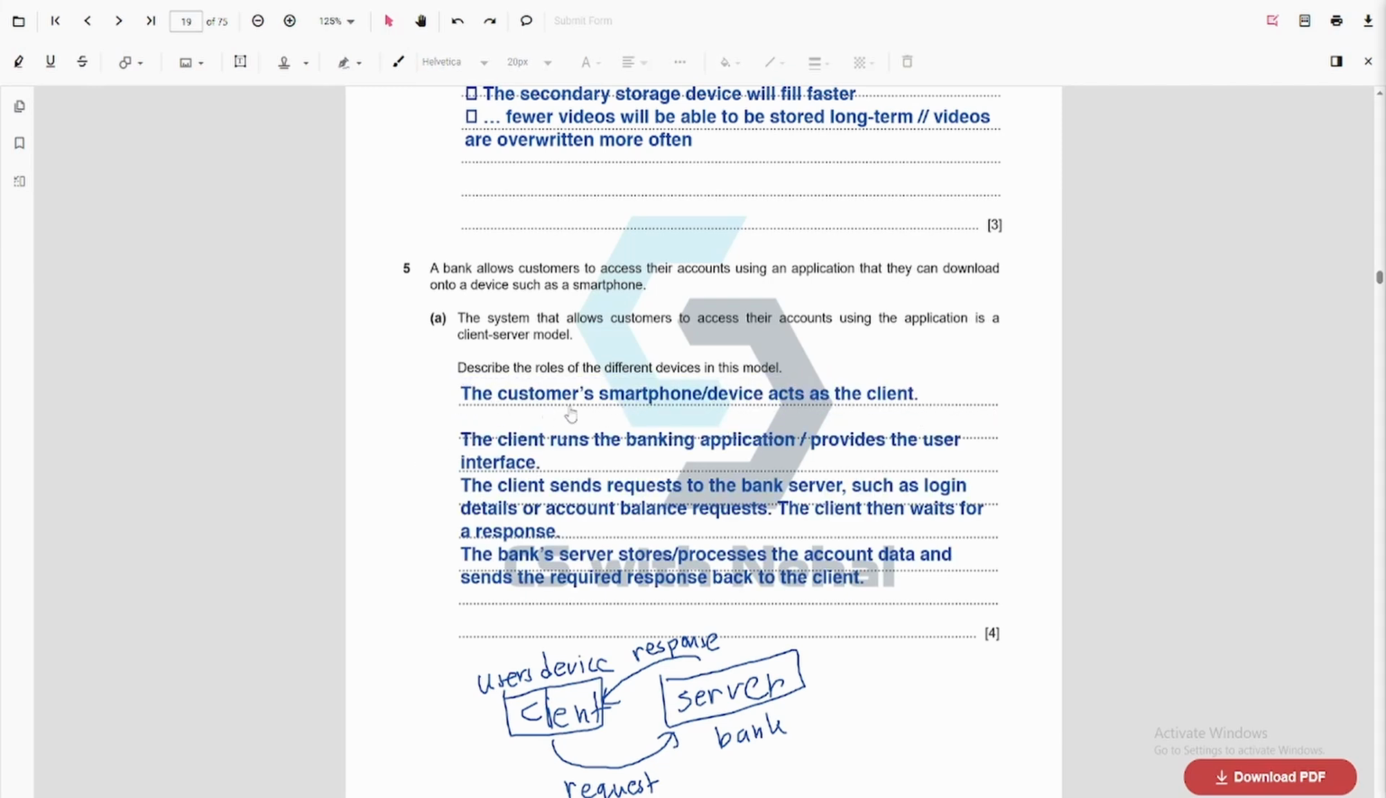In words, the client is the customer's smartphone device. The client runs the banking application, which provides the user interface. The client sends requests to the bank server, such as login details or an account balance request. The client then waits for a response. The bank server stores and processes the account data and sends the required response back to the client.